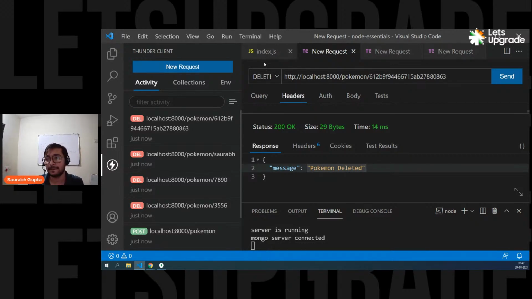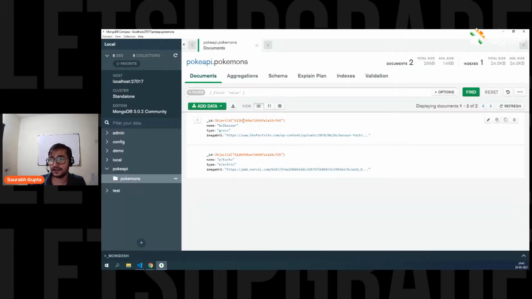Both are fine. So now, guys, I'm going to go here. I'm going to convert it to get, and no other changes are needed, right? Just simply convert it to delete, it will become a delete request. Simply convert it to get, it will become a get request. But now we know that this ID is already deleted, so we can't use this ID. So let's go ahead, take another ID.